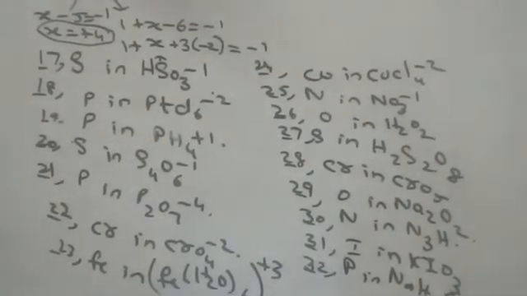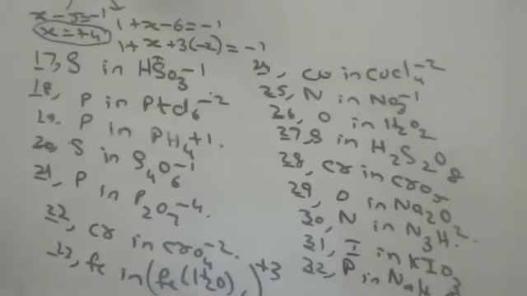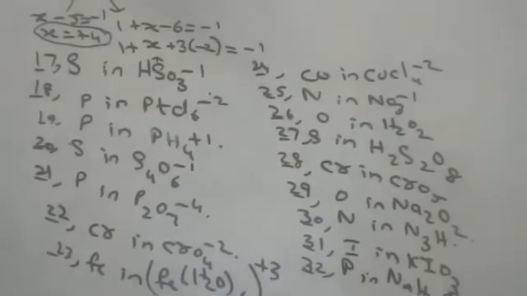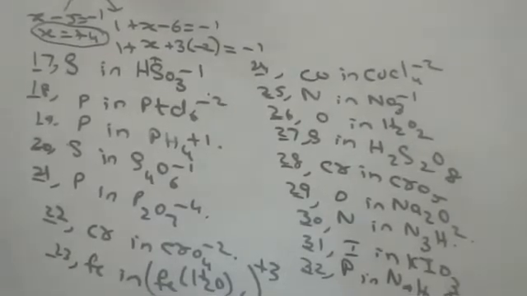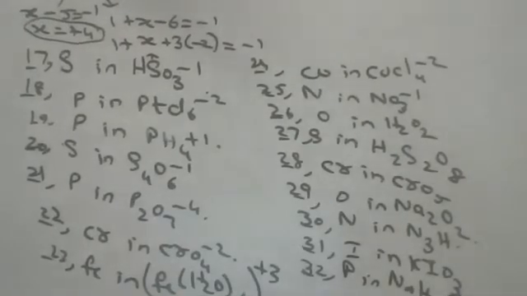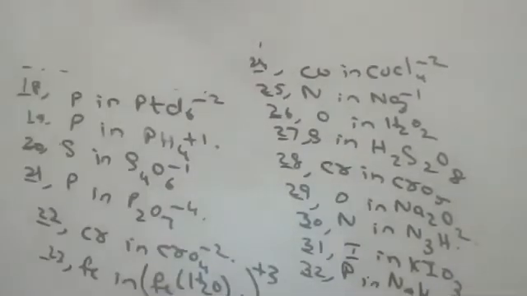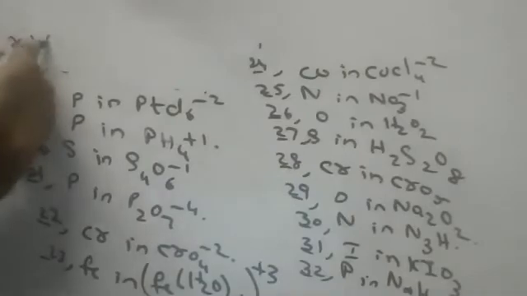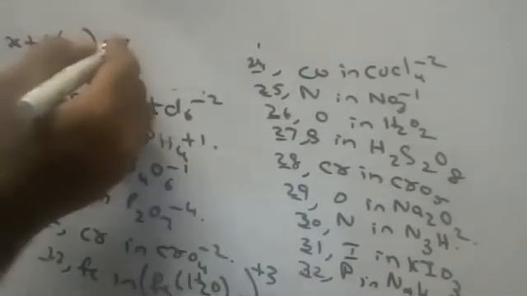Who will tell me platinum in platinum chloride? Any one student? Sir, x plus 6 into minus 1 is equal to minus 2.